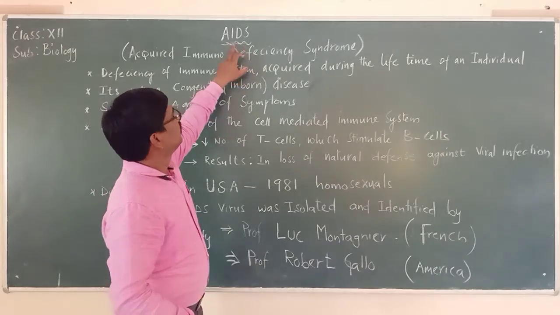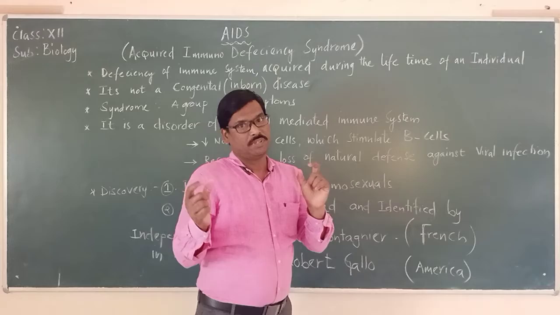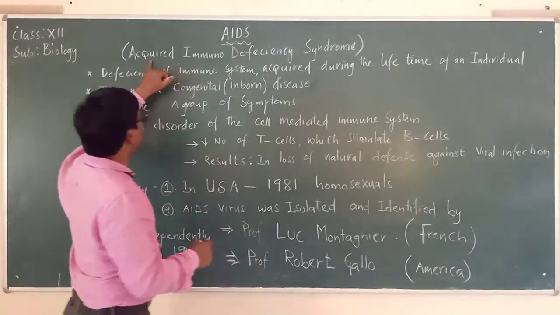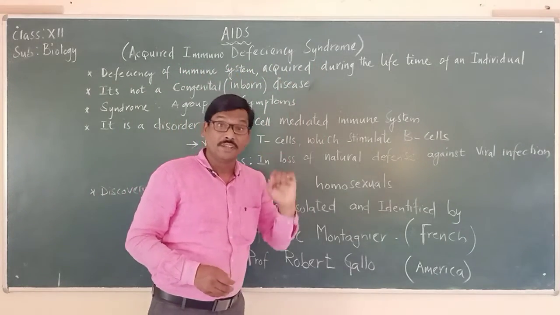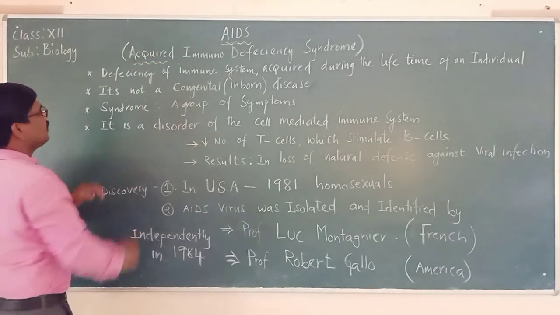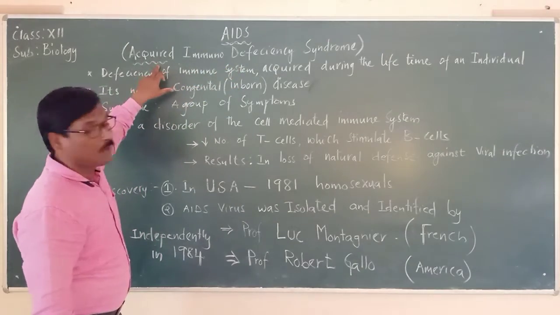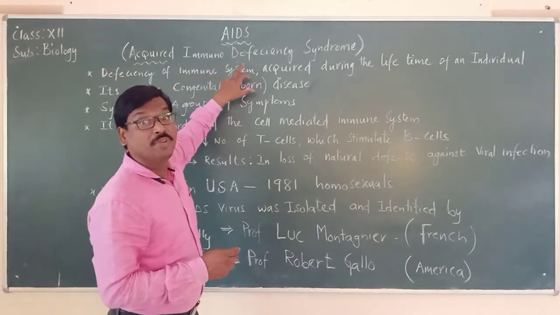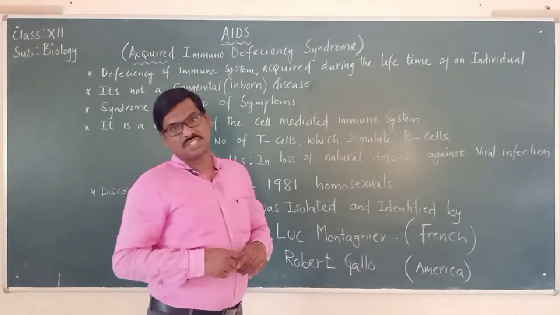The first thing we have to remember is the word AIDS. Aid means help. AIDS is a short form for acquired immunodeficiency syndrome. The full form makes it clear that it is a disease acquired in the lifetime, due to immunodeficiency, meaning the weakening of the immune system.